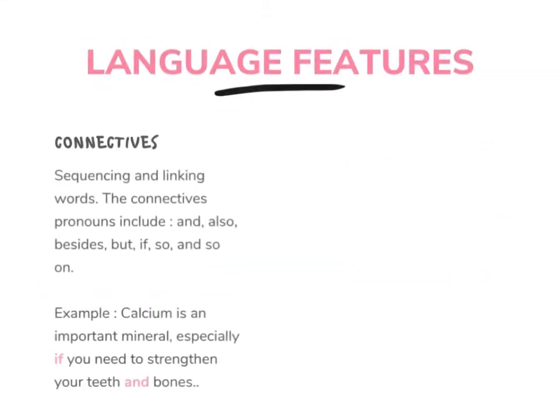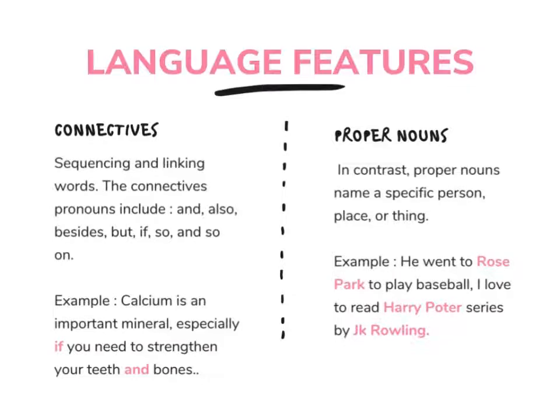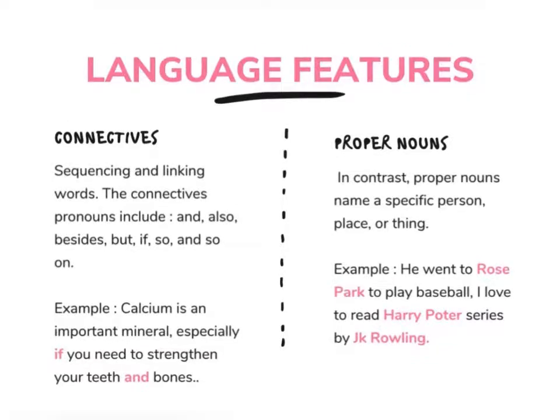And there are connectives. Sequencing and linking words. The connectives include and, also, besides, but, if, so, and so on. For example, calcium is an important mineral, especially if you need to strengthen your teeth and bones.